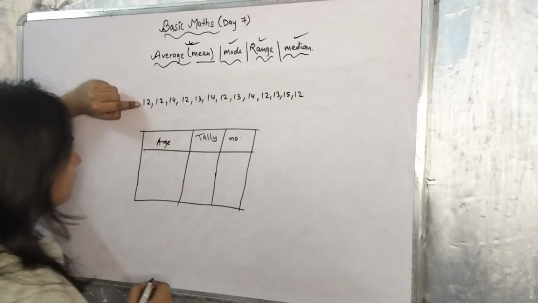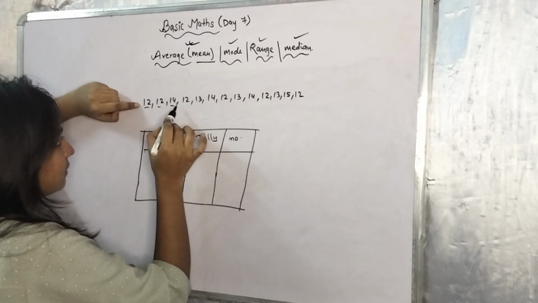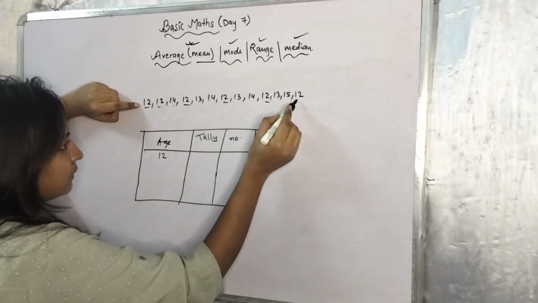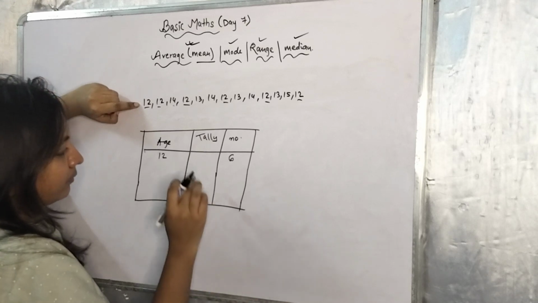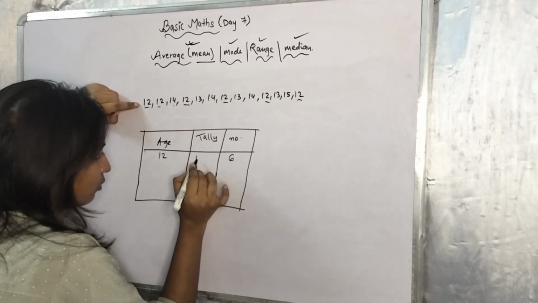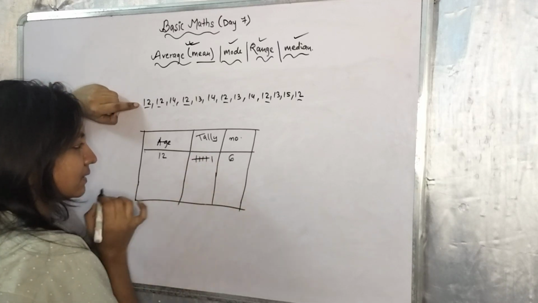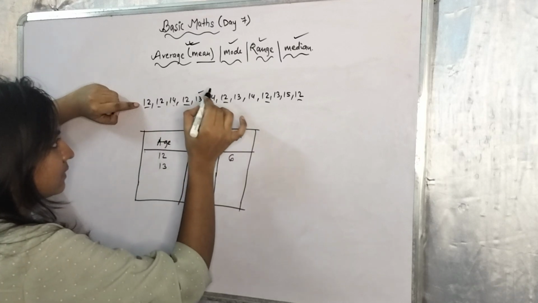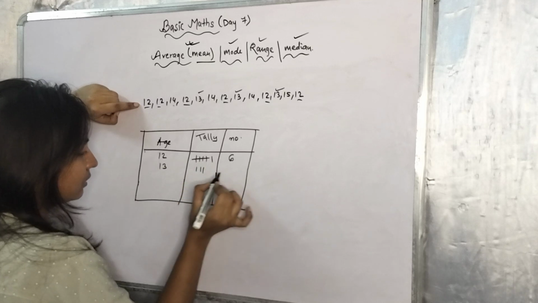Fine. So for age, first we will see 12. Once, twice, 1, 2, 3, 4, 5, 6. This is 6. This is how we represent it in our general form. But in tally, how do you represent it? 1, 2, 3, 4, and we will cut across. This is 5 and this is 6. Fine. For 13, we will see once, twice, thrice. So 13 is thrice. So 1, 2, 3.